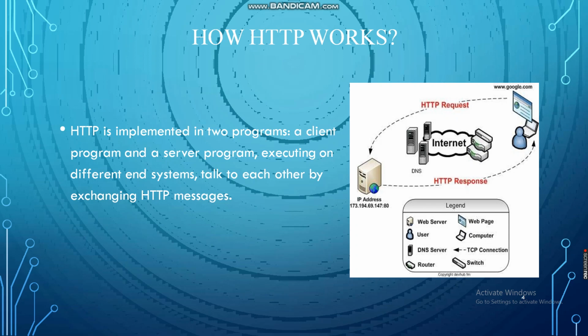The working of HTTP. HTTP is implemented in two programs, a client program and a server program, executing in different end systems, talking to each other by exchanging HTTP messages. The HTTP client first initiates a TCP connection with the server. Once the connection is established, the browser and the server process access TCP through their socket interface.